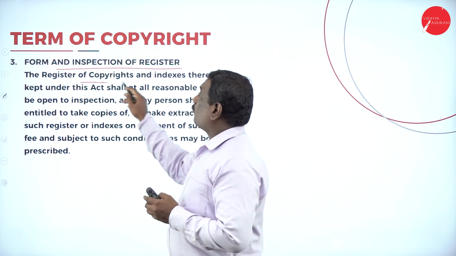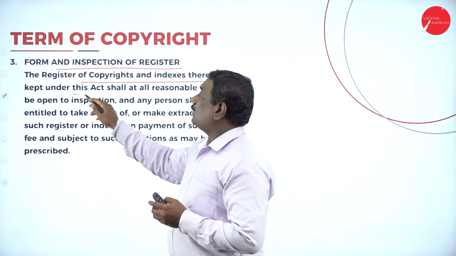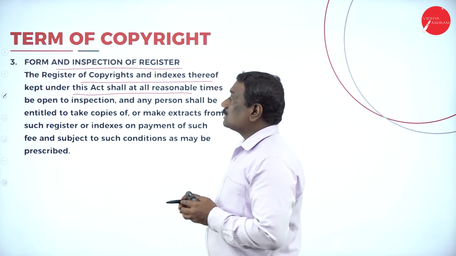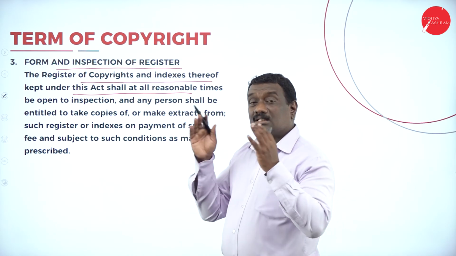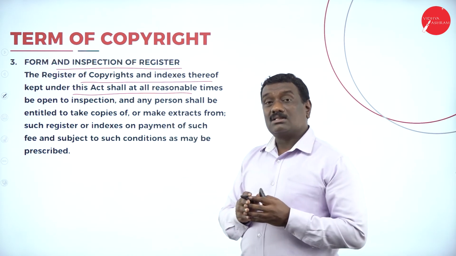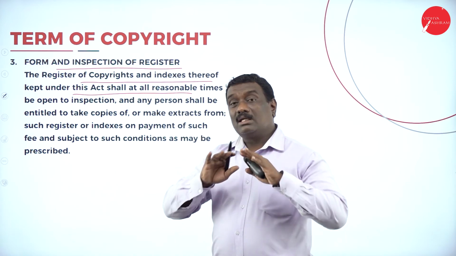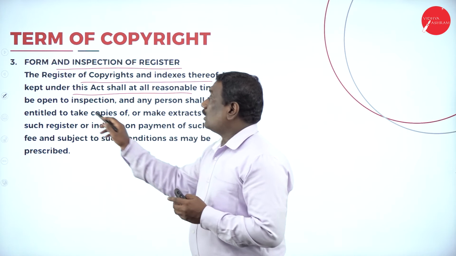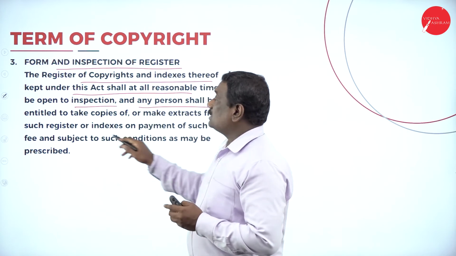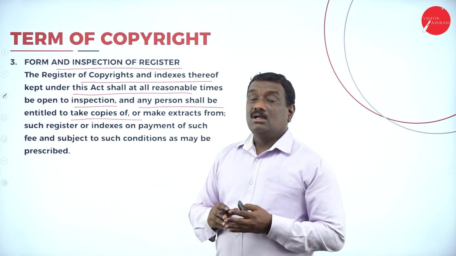The Register of Copyrights and the indexes thereof kept under this Act shall be at all reasonable times open to inspection. So whatever register you have kept under the Act, that will be kept open. So there is transparency, right, for inspection, and any person shall be entitled to take copies.